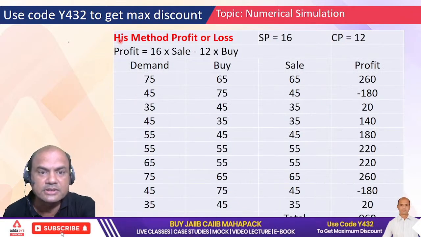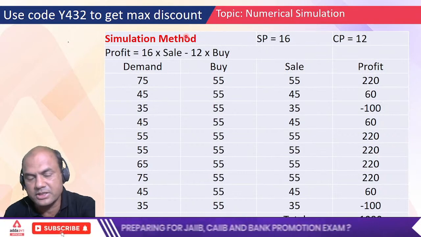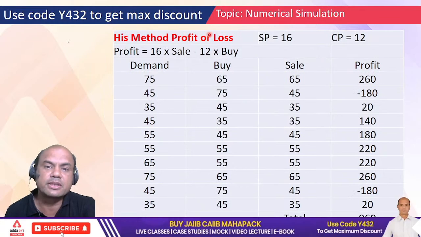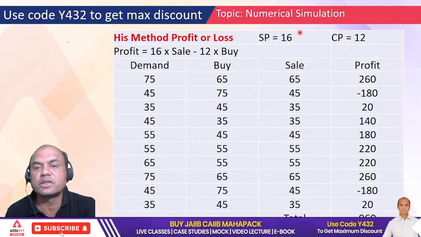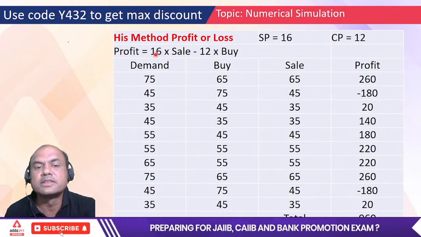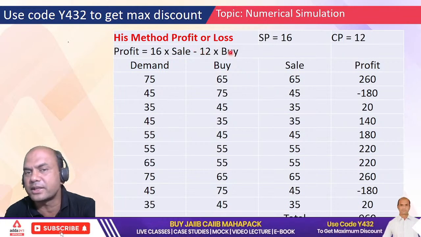Firstly his method of profit, and then we'll calculate our method of profit, simulation. Then see where the profit lies maximum. So his method, let's start. Selling price is 16. Cost price is 12, given. Profit is 16 into number of sales minus 12 into number of buys, isn't it?